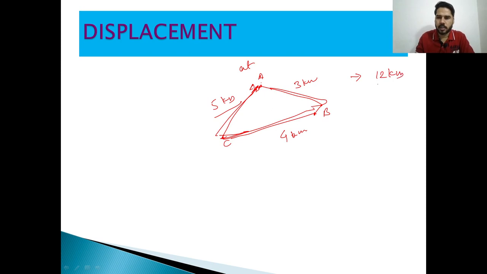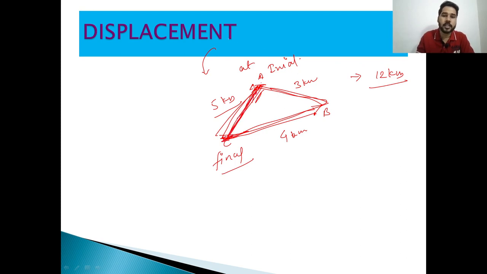So we can say it covers a distance of 12 kilometer. If I am talking about displacement, if an object moves from A, then reaches B to C, its initial position is A and its final position is C. So the distance between initial and final position is called displacement.